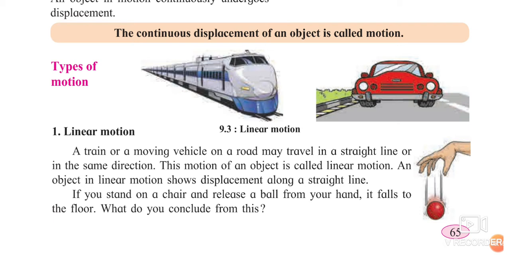If you stand on a chair and release a ball from your hand, it falls to the floor. What do you conclude from this? Will that ball go in a zigzag way? No. That ball will go in a particular straight line. Okay? So always remember one thing, when an object is going in a straight line, you can say it is performing linear motion.